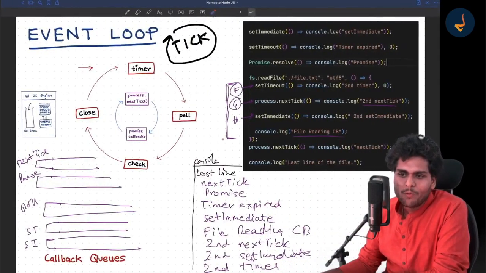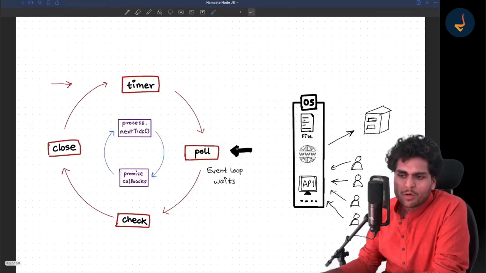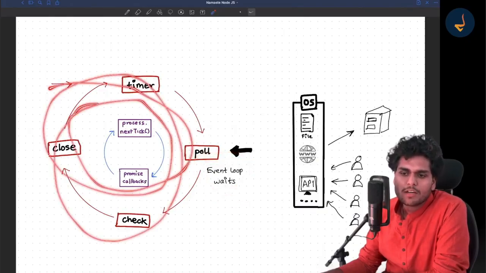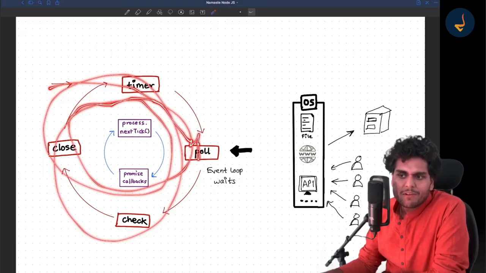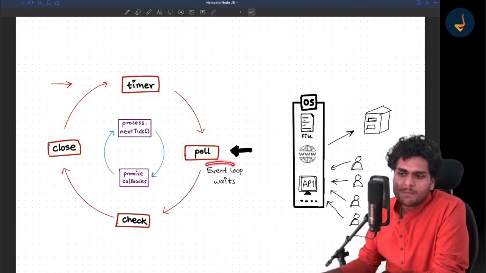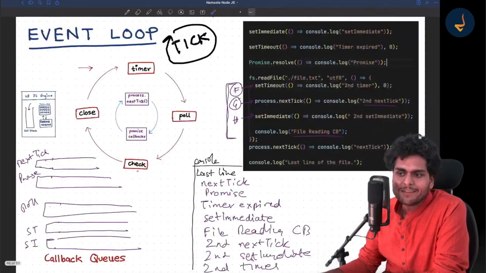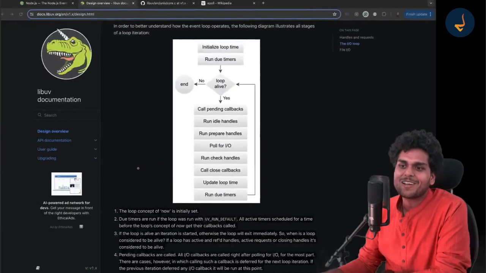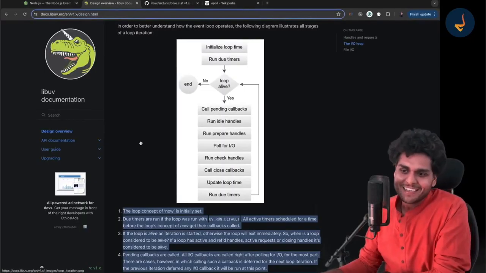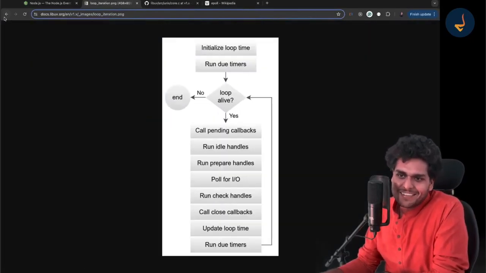Let me give you a homework. In the diagram, I showed you that the event loop waits at the poll phase. I told you the event loop goes on, but when it is idle, it will wait on the poll phase. This is what I told you in the last video. This is your homework: find out how you identify that the event loop waits. Where in the code is it written that the event loop will wait? Okay, first of all, let me show you the code. So let me just dive deep.